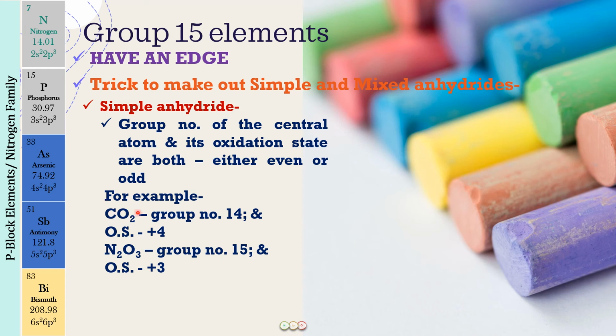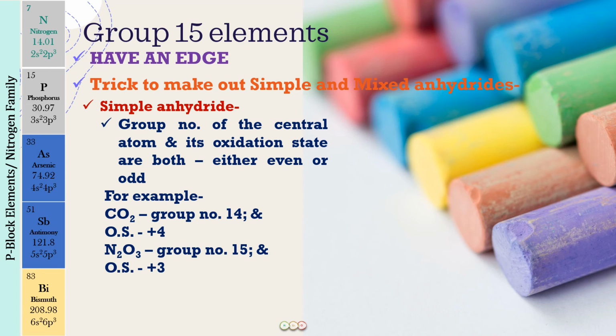So carbon dioxide has carbon as a group 14 member with the oxidation state of +4. Here the group number is even and the oxidation state is also even, so this is going to be a simple anhydride. Then we have N2O3. Here nitrogen has an oxidation state of +3 and nitrogen is a group 15 element, so nitrogen's group number and oxidation state are both odd. Either they both have to be even or both odd to be called a simple anhydride. So this is a trick to find out which is a simple anhydride.